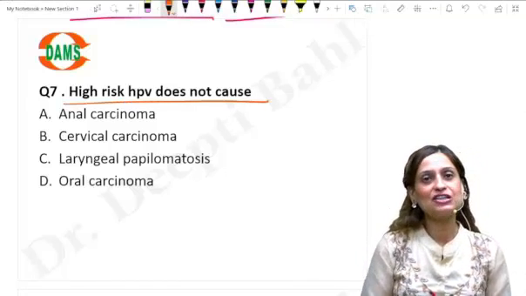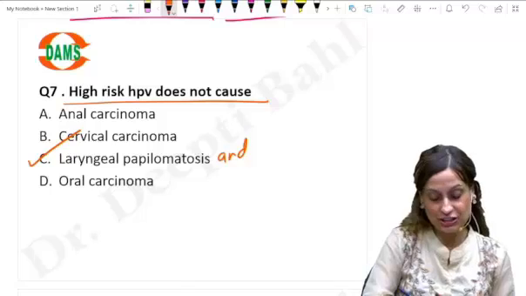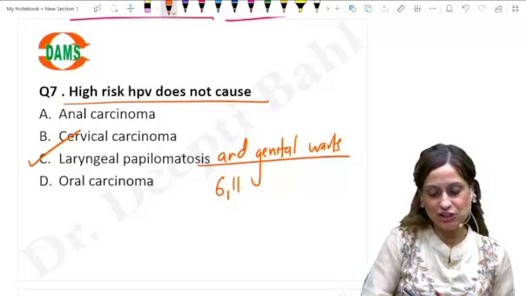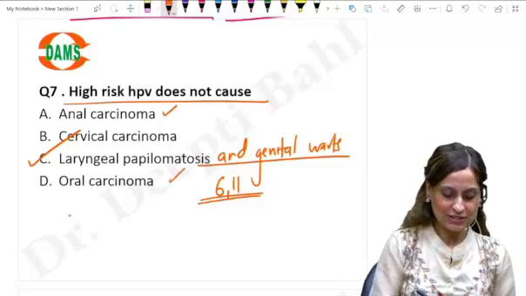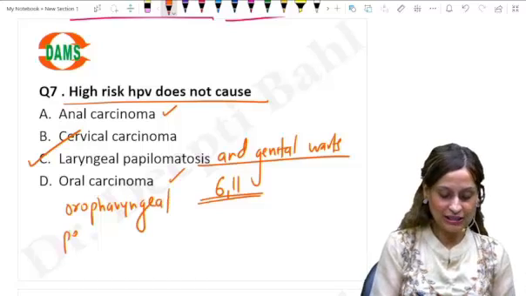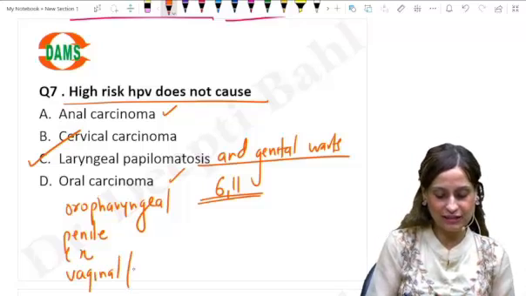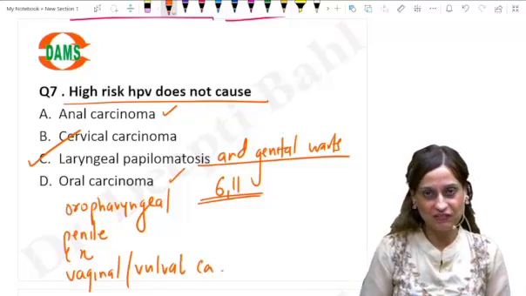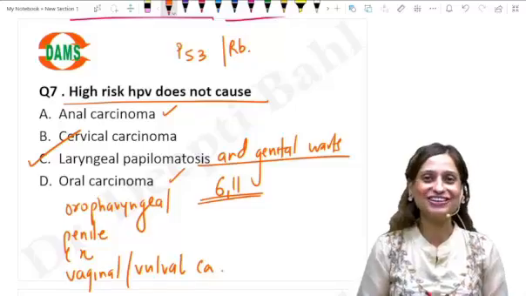High risk HPV does not cause laryngeal papillomatosis, right? Laryngeal papillomatosis and genital warts are caused by what? HPV 6 and 11. Whereas anal cancer, oral cancer, in fact we say oropharyngeal, penile cancer, cervical cancer, vaginal or vulval cancer are all the malignancies caused by high-risk HPVs, and you know the two genes that they knock out: the P53 and RB genes.